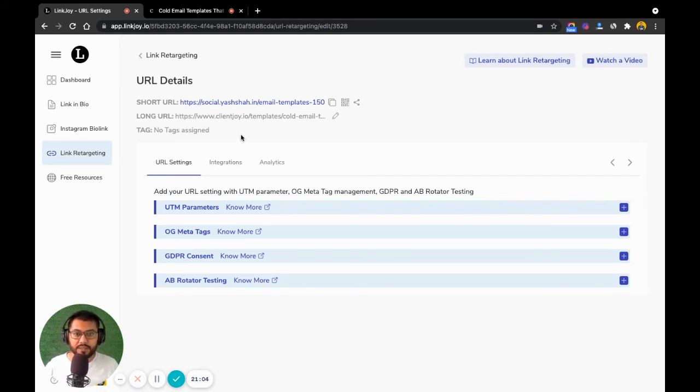But now what this means is that if you have, let's say, a database of 5,000 people, and if you send out an email with this URL, then without sacrificing your brand name or your brand identity, you are able to identify that, let's say, 2,000 of these 5,000 people are interested in getting email templates, and they become a part of your custom audience within Facebook, to whom later on you can run ads.